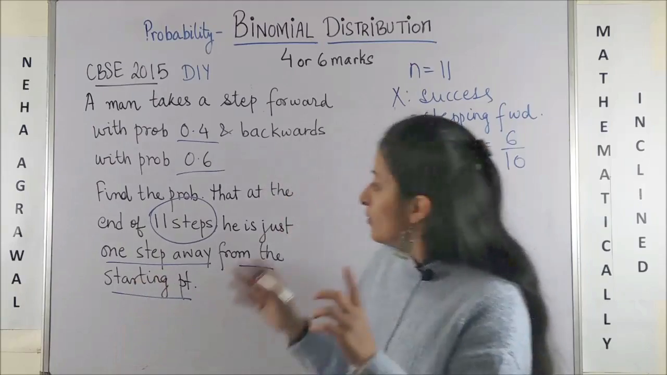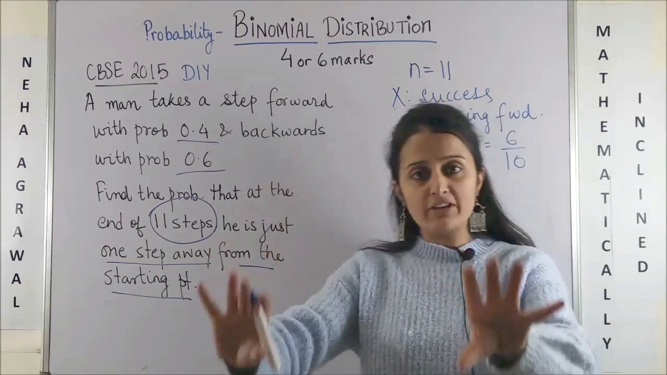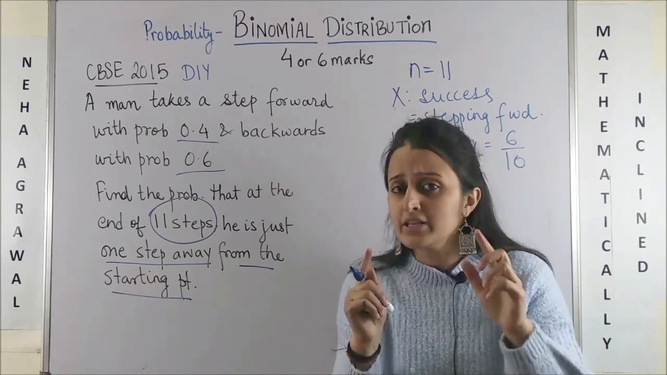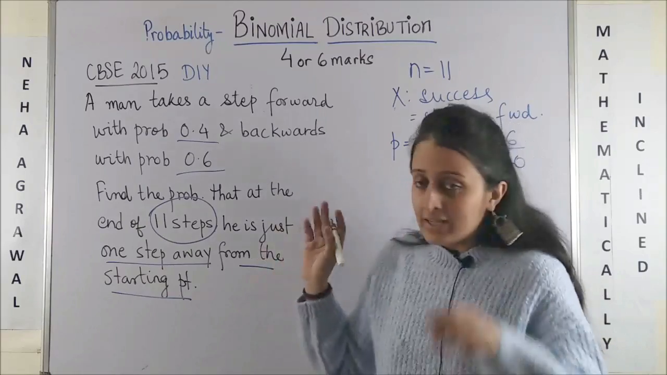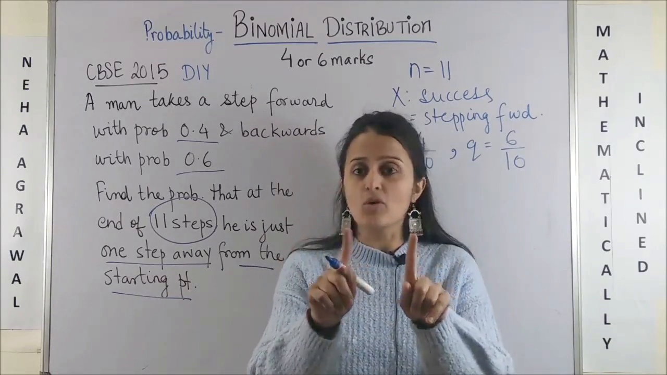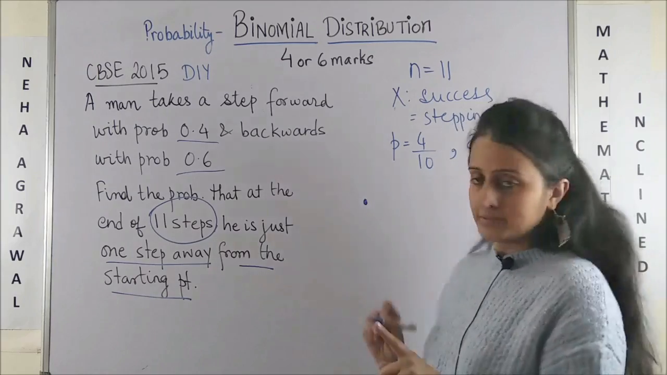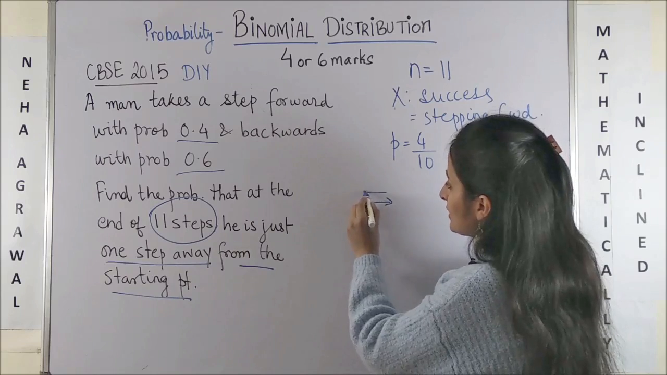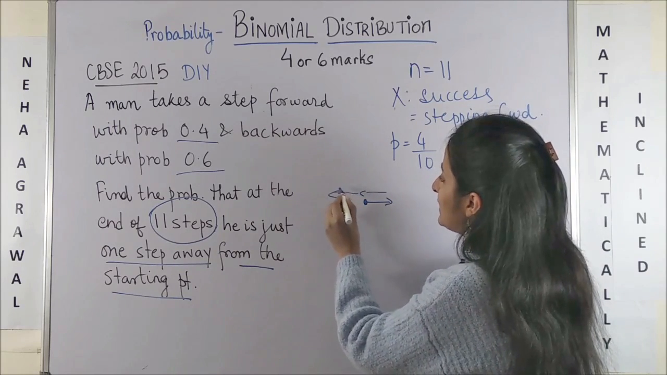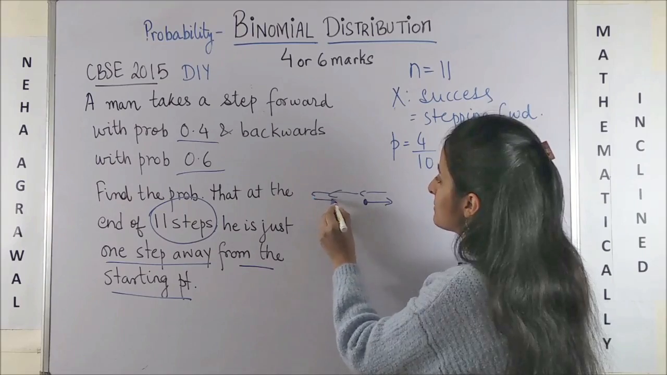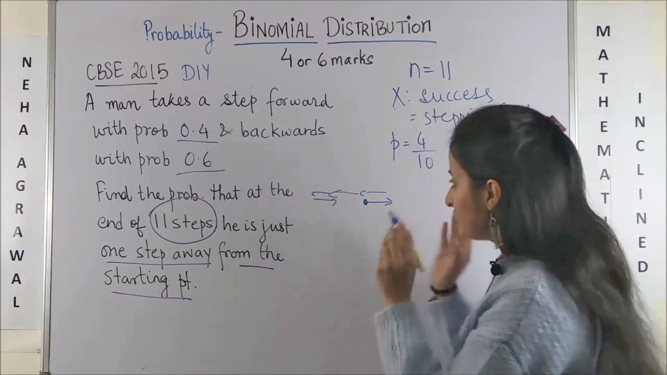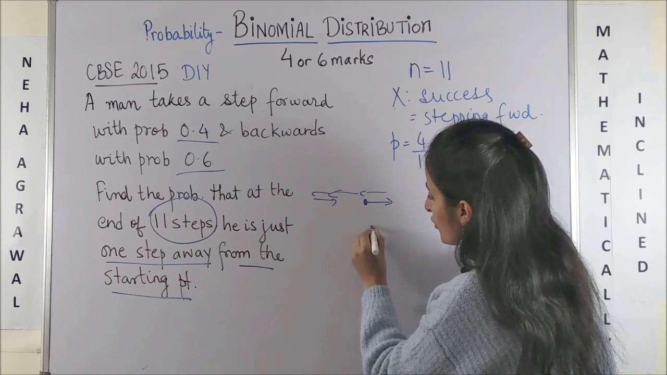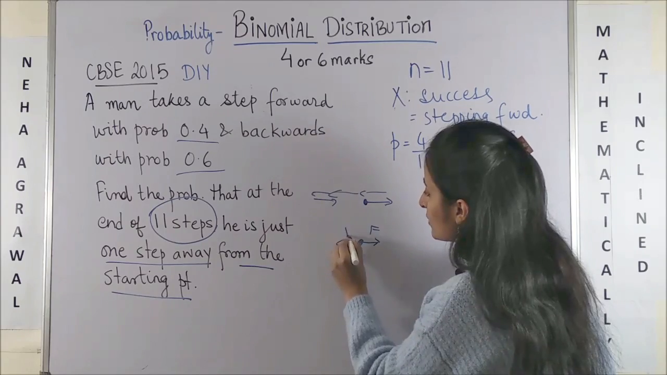Okay ji? Now what does it mean? He is just 1 step away from the starting point. When will this happen? This was the only tricky part in the question. Now please see, 11 times he is walking. Suppose he started from here. Okay, so maybe he takes 1 step here and then he moves back. Okay, next time he moves back and then moves back, then suddenly takes 1 step ahead. So basically this combination. Now the situation is that the person is either 1 step on the right, which is forward, or 1 step backward.